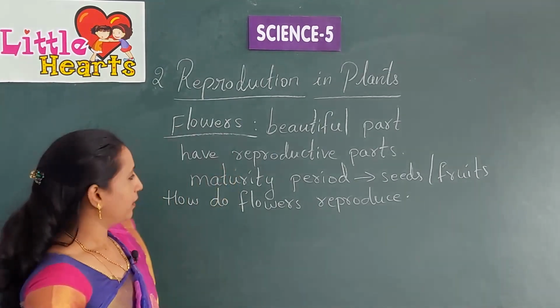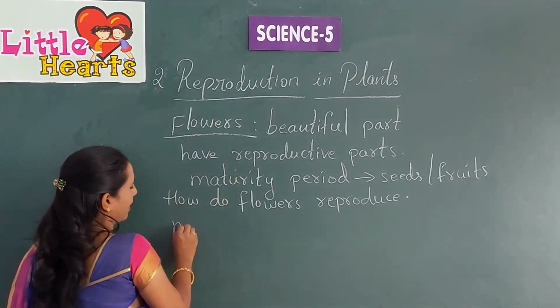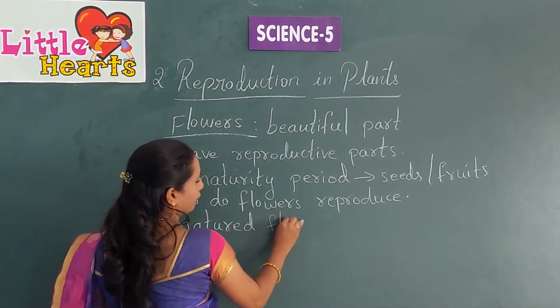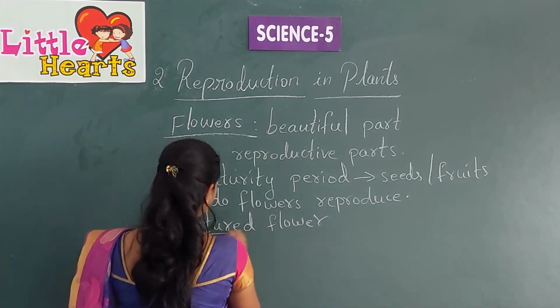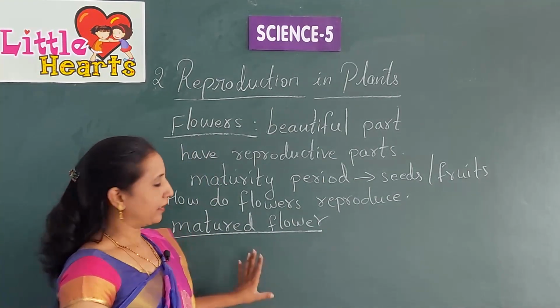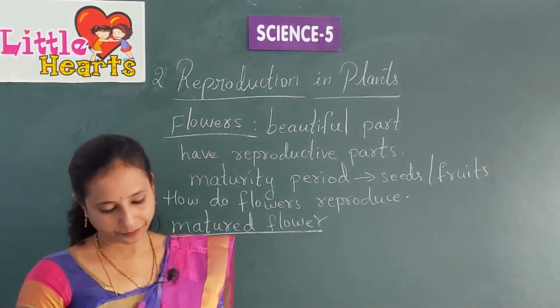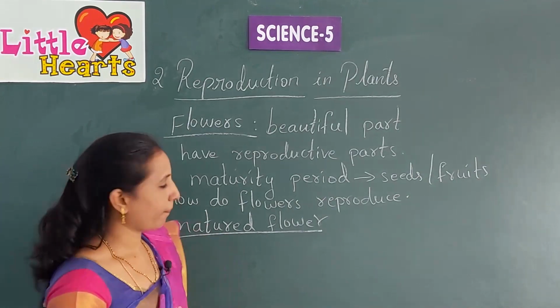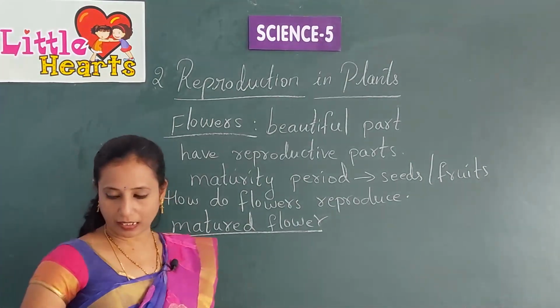Here, a matured flower. What are the important parts of a matured flower? We'll learn now. I'll show you a picture here.